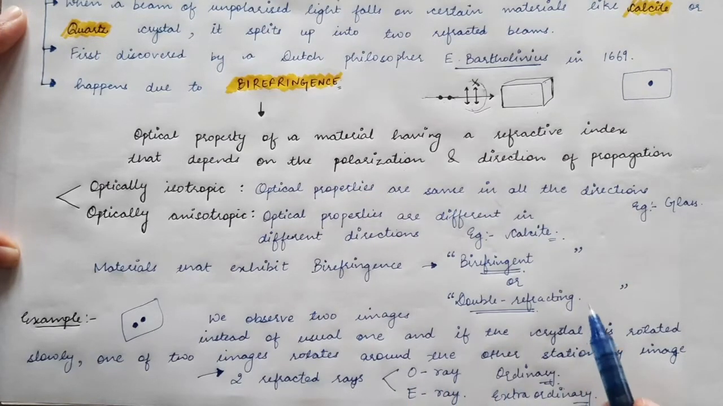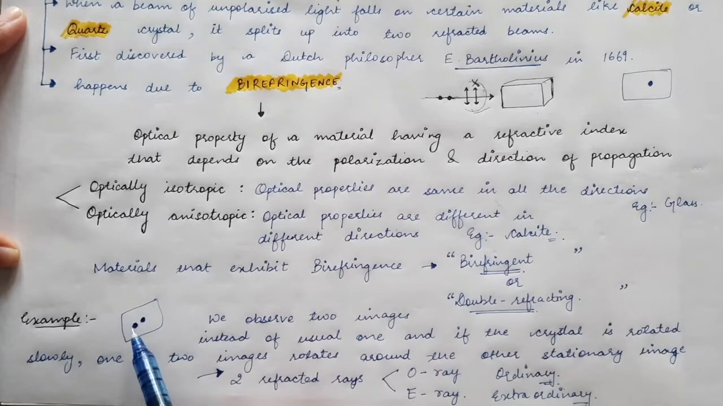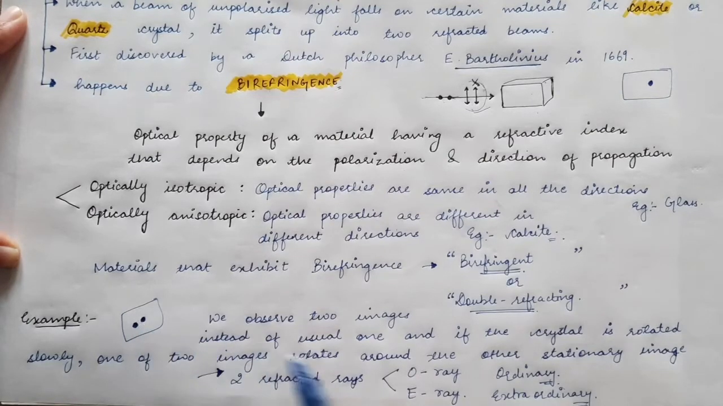Now we have already seen that when you rotate the crystal, one image will be stationary and another image will start rotating. Now the image which is stationary and does not rotate, that image is caused due to the O ray.